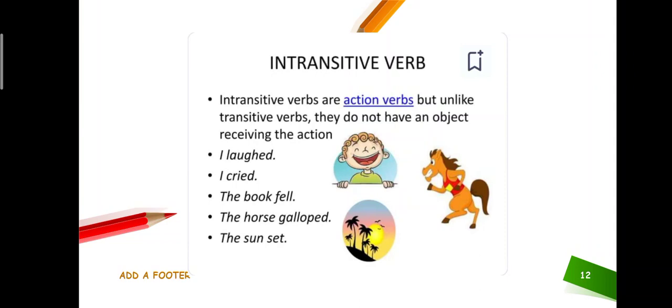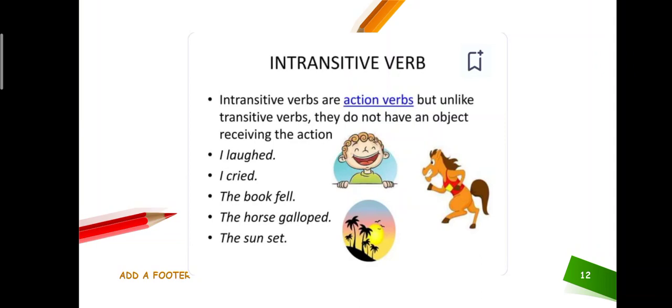Just like I laughed. In your daily routine, you also hear such sentences. I laughed, I cried. Okay, I fall down. In that sentence, there is no need for any object. Okay, I eat. I am not asking you what you are eating, I am asking, are you eating? Yes, you are. Just like you give me the answer, yes, I am eating.